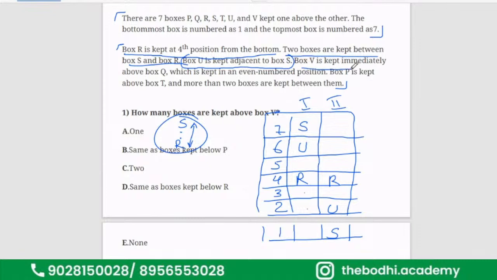Box V is kept immediately above box Q. See, the word immediately is important, okay? Immediately above box Q. Now Q is kept on an even number position. If V is kept above Q, then Q is at an even number position, meaning 2, 4 or 6. Correct? 2, 4 or 6.